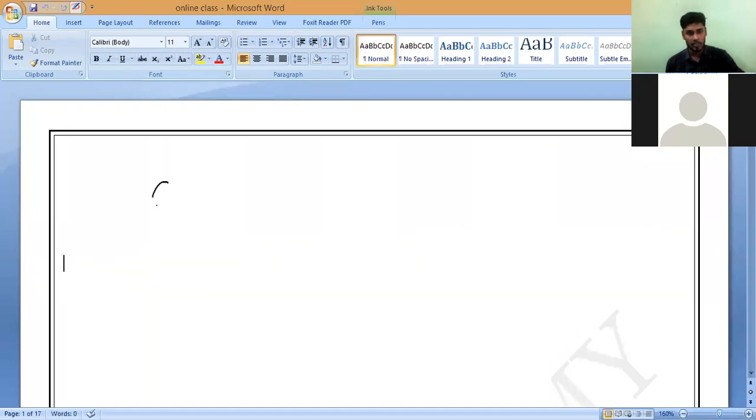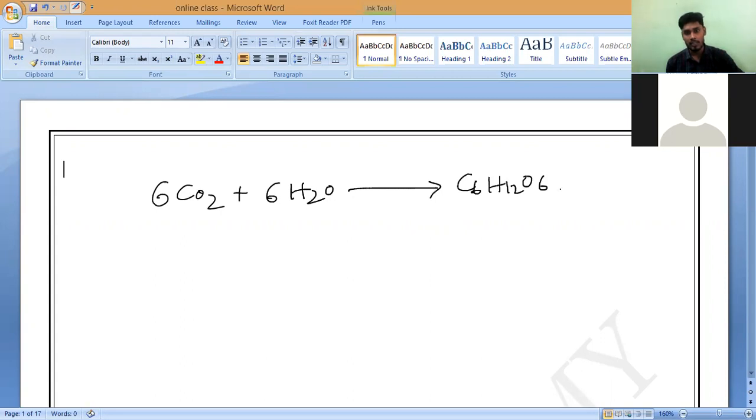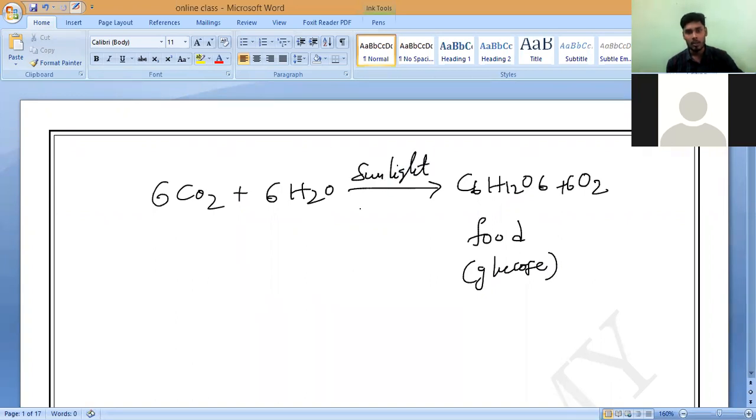That is the photosynthesis reaction: 6CO2 plus 6H2O gives you glucose, C6H12O6, which we call food, plus oxygen, 6O2, under sunlight with the help of chlorophyll. This is the photosynthesis reaction which we studied long back. Is it yes, Hari?